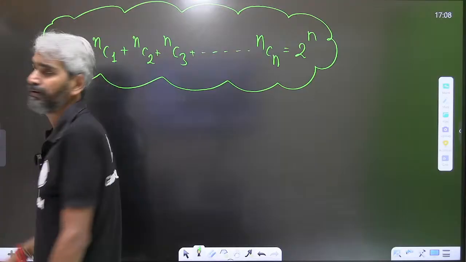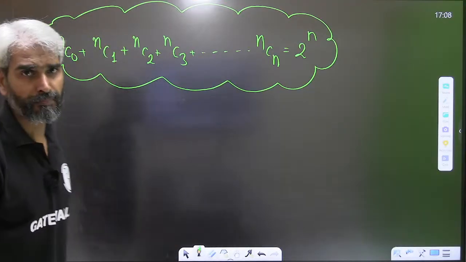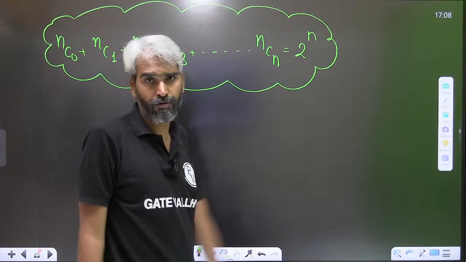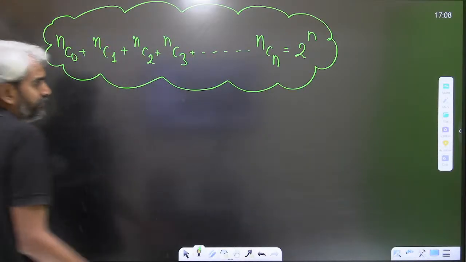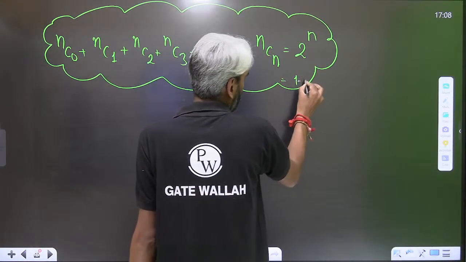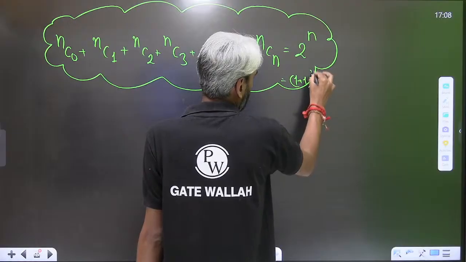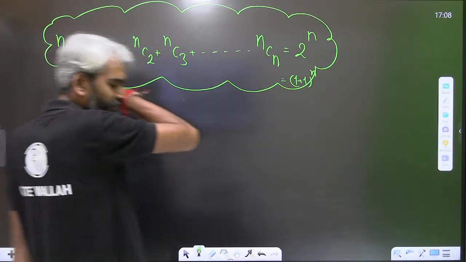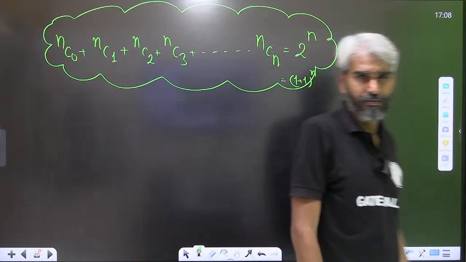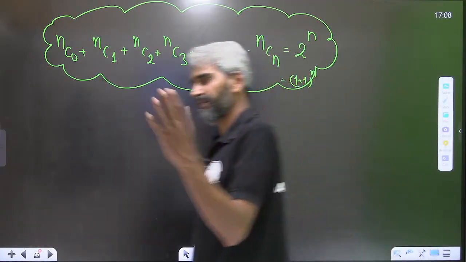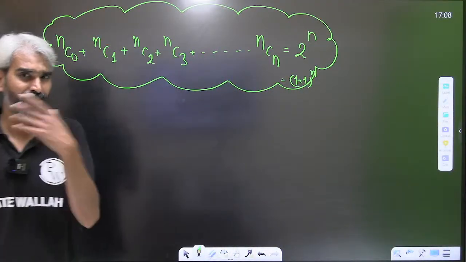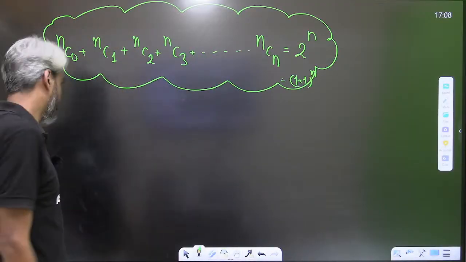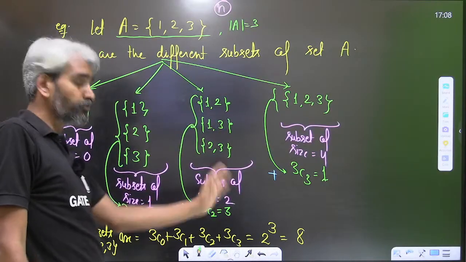This is the binomial expansion of (1 plus 1) raised to the power n, that is 2 raised to the power n. The expansion will be 1 raised to n, NC0 and so on, and you will eventually get this using binomial expansion. Please remember this.